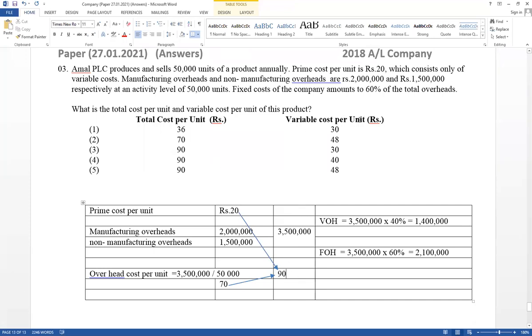Now variable cost per unit. Prime cost is variable and variable overhead is also given. Therefore, you can calculate the variable overhead cost per unit.